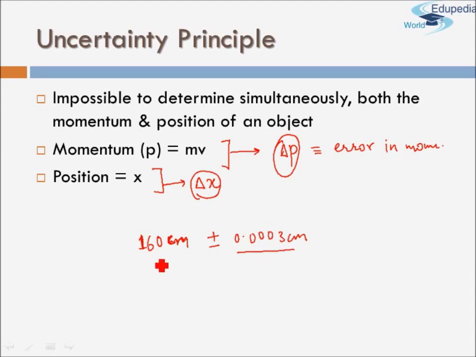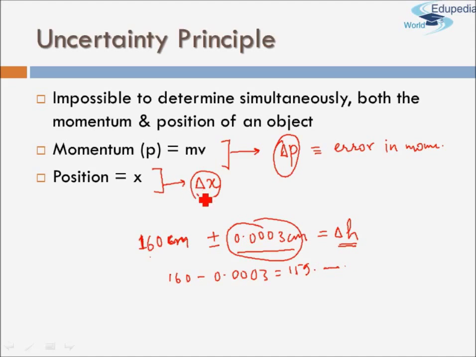That is, your height can be 160.0003, or it can also be 160 minus 0.0003, which will come out to be 159 point something. This is what error in measurement implies. In this case, 0.0003 centimeter will be your delta h, that is the error in your height h.